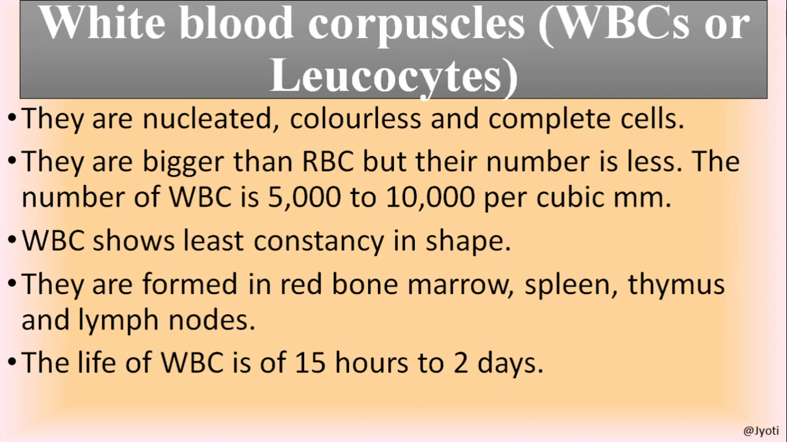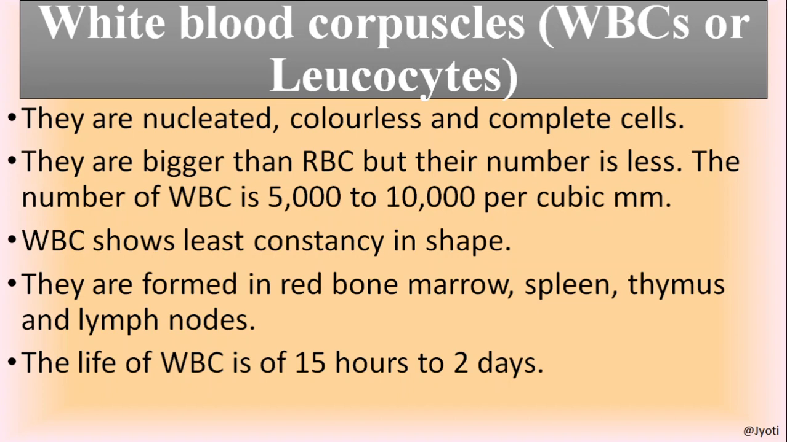And these WBC are amoeboid cells. Why are they called amoeboid cells? Because the WBC do not have a constant shape. Their shape is always changing like the cell of amoeba. That's why they are called amoeboid cells.